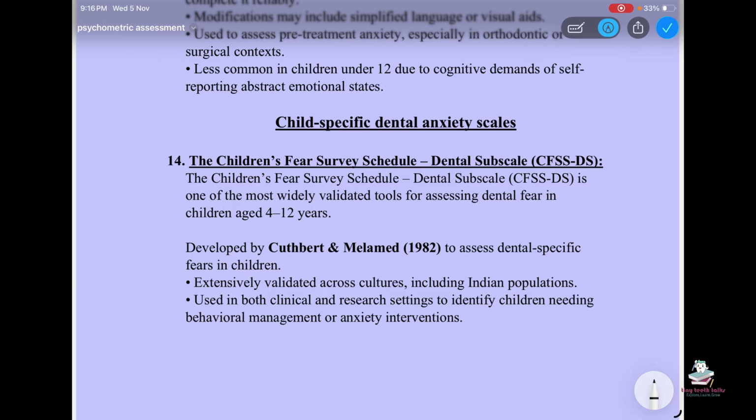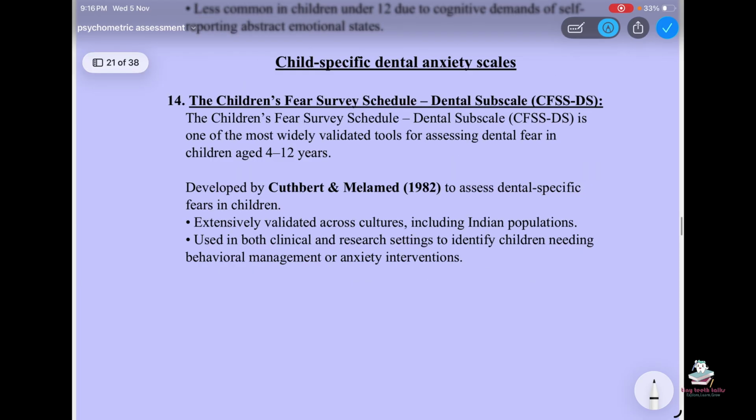Today we will discuss child specific anxiety scales. So let's start. The Children's Fear Survey Schedule Dental Subscale, CFSS-DS. The Children's Fear Survey Schedule Dental Subscale is one of the most widely validated tools for assessing dental fear in children aged 4 to 12 years.